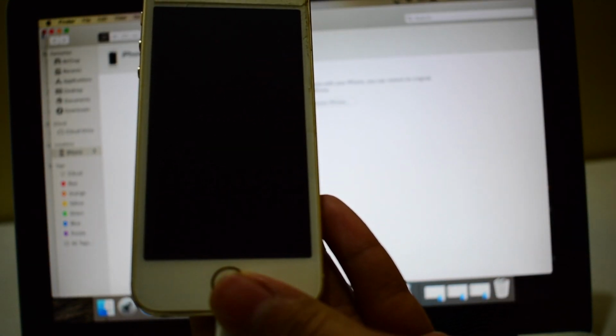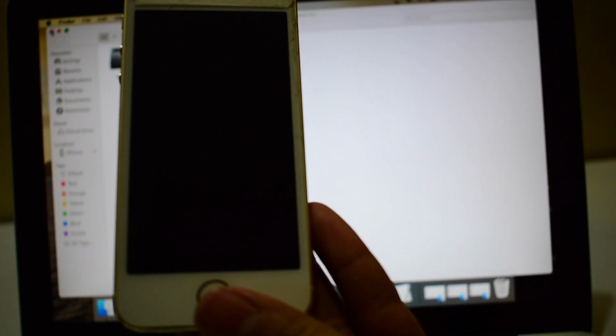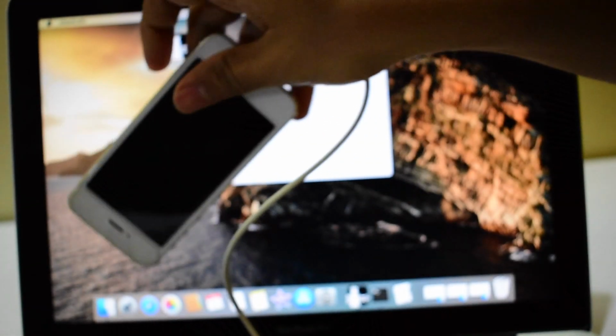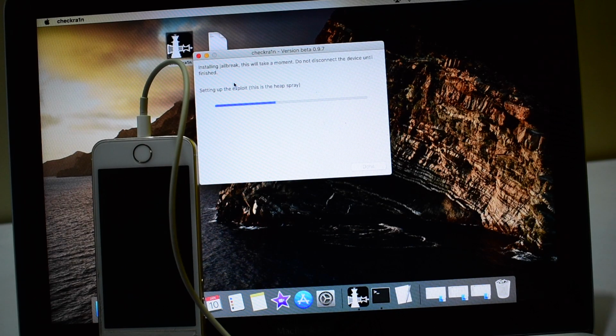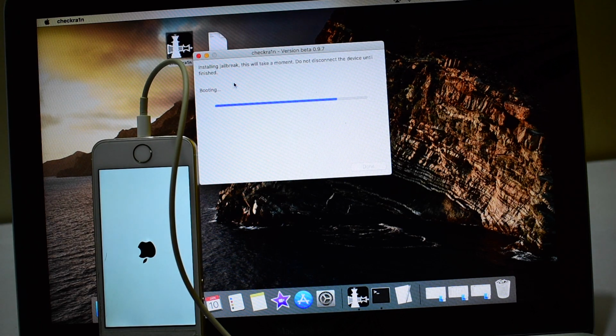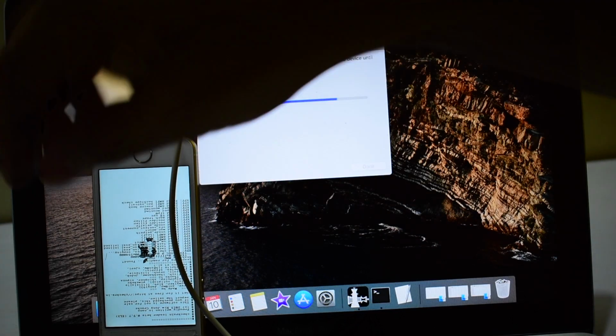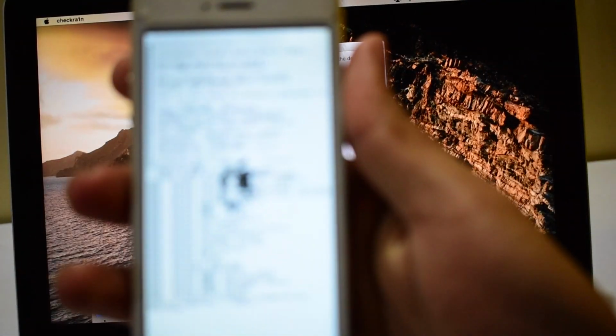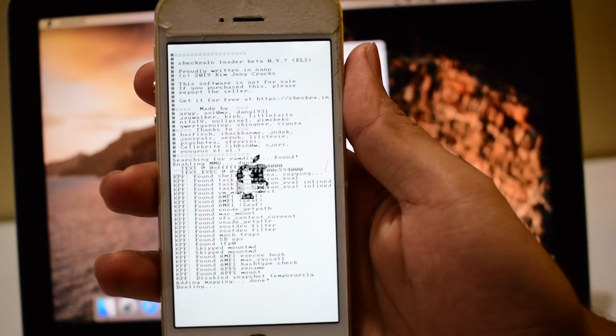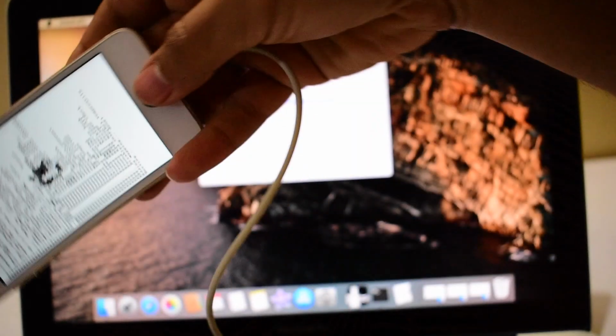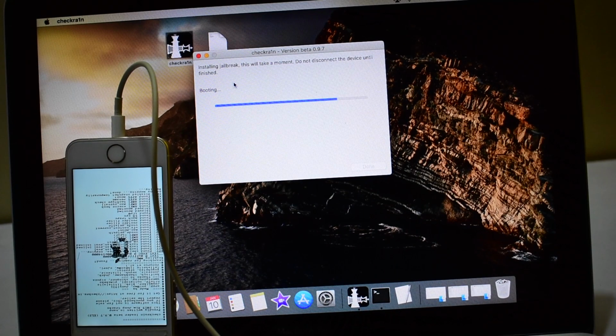Let me close this. It says it is setting up the exploit. You can now see the jailbreak is working on this phone. After this process, we'll be using the codes to bypass the iCloud lock permanently.